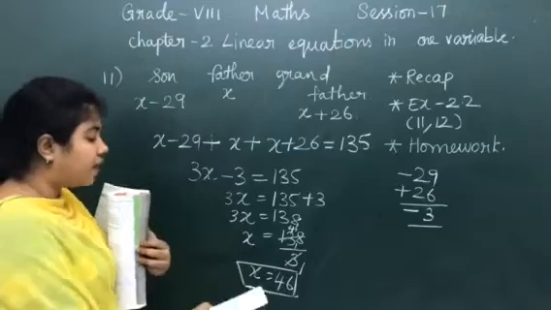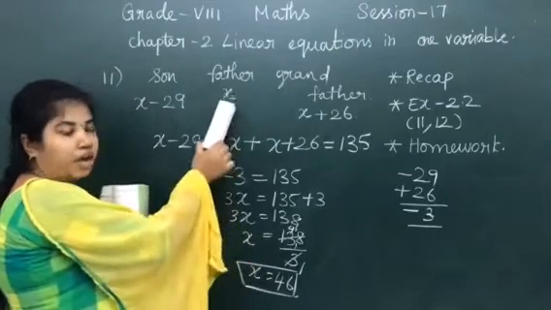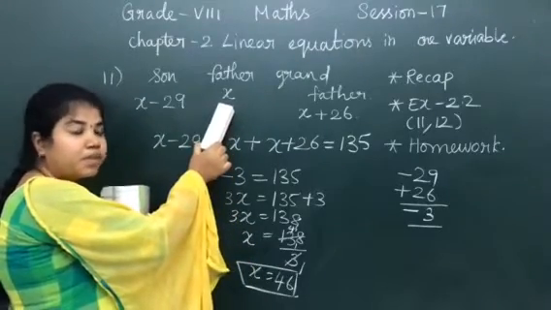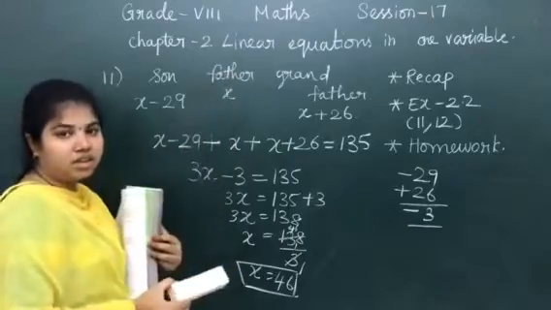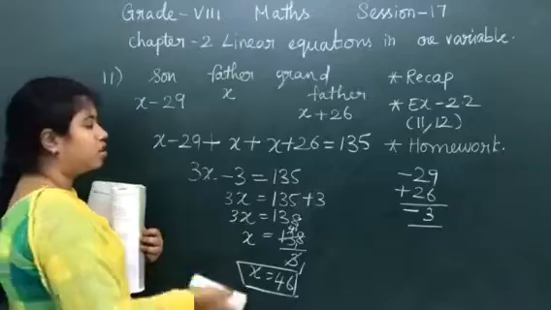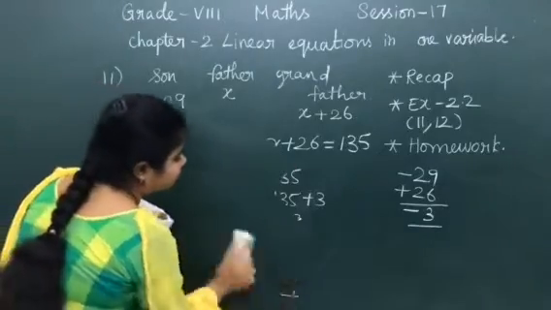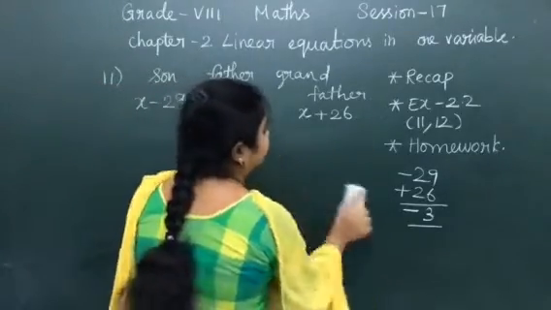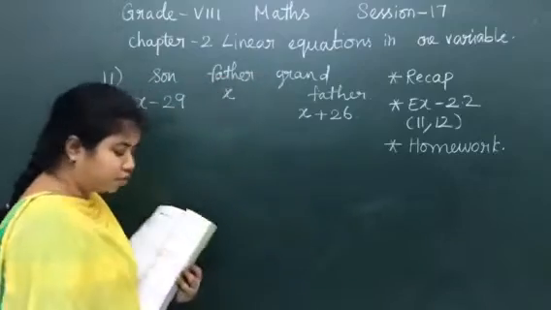Now that we have arrived at the x value, we have found only the age of father. Now we have to find the age of son as well as grandfather. Now what will you do? Substitute.